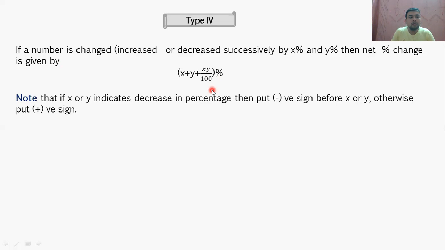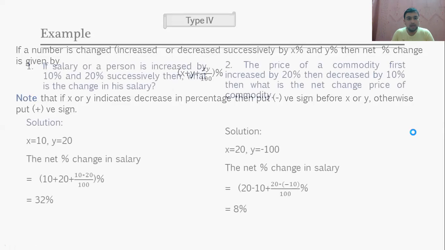Now you have to note one point here, you have to remember that if x and y indicate a decrease in percentage, if x and y are showing decrease percentage, you have to take the negative sign before x and y, otherwise you can use the positive sign. So if x and y show a decrease in percentage, you have to take the negative sign. Now let us see a problem based on this so that the concept will be clear.